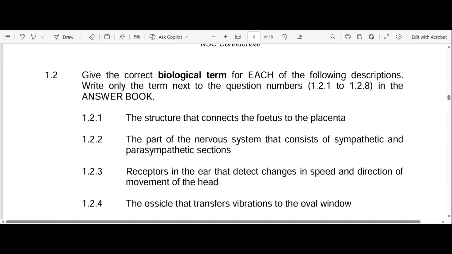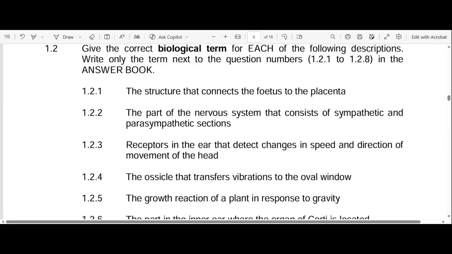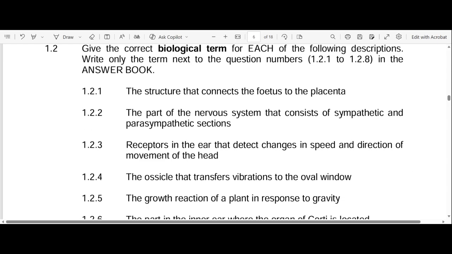Now let's go to our biological terms. This is the most interesting part of the question paper for me. Let's go to 1.2. I won't read the statement there. I'll just go straight to the question. 1.2.1. The structure that connects the fetus to the placenta. Obviously, we know that is the umbilical cord. I don't know how you pronounce it, but I pronounce it as the umbilical cord.